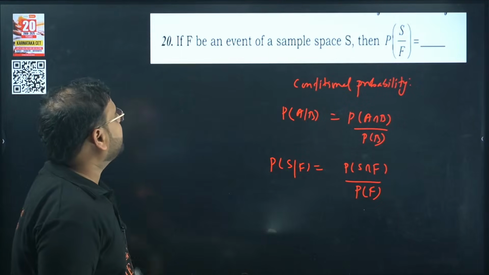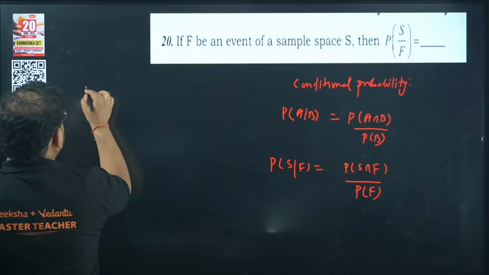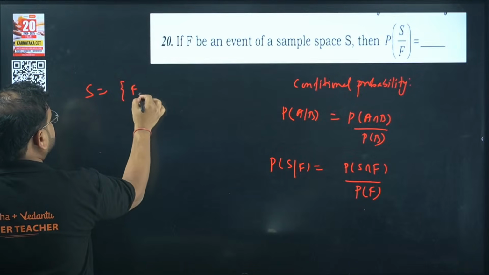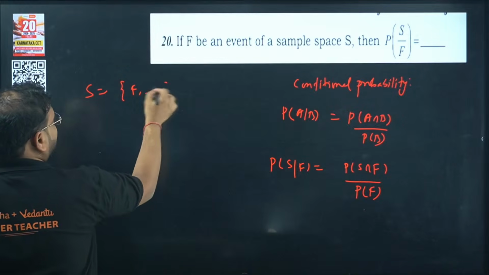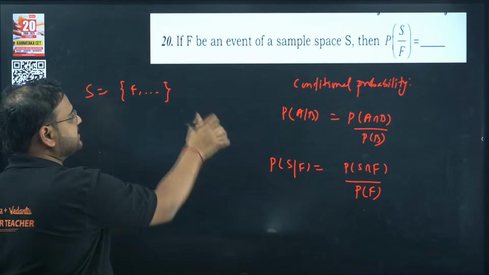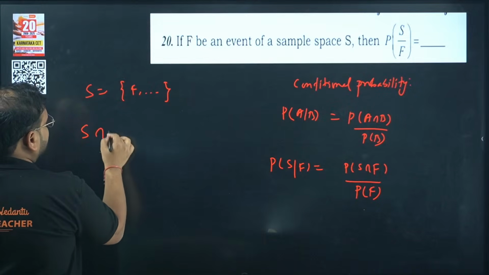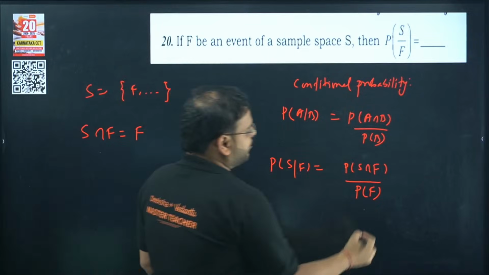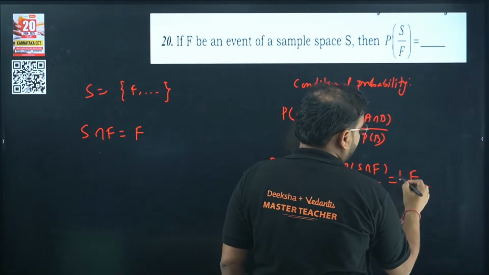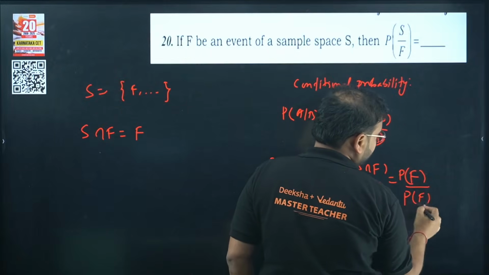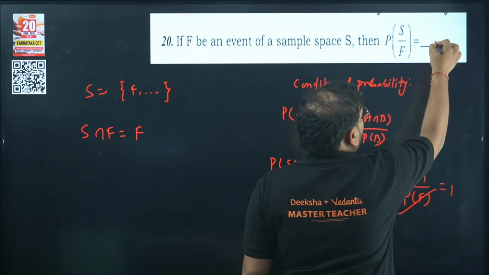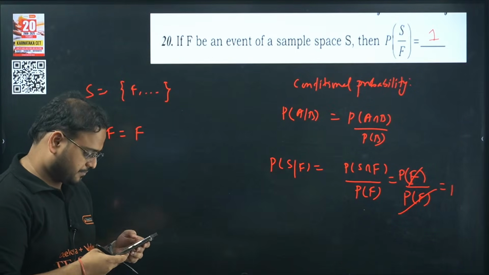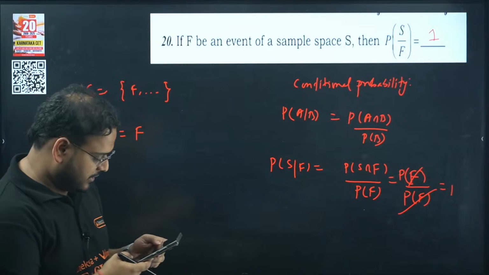What is S and F? F is an event of the sample space, meaning this is my sample space S, and F belongs to this. We can have more than this as well, but F belongs to the sample space S. So if you're looking for the intersection of S and F, you'll have the answer as F only. That's why this becomes P of F divided by P of F, which cancels. Answer is 1. End of your 1 marker. Clear? Okay.